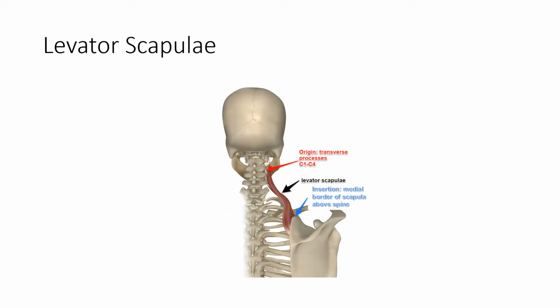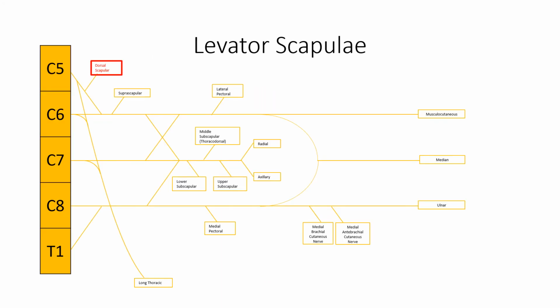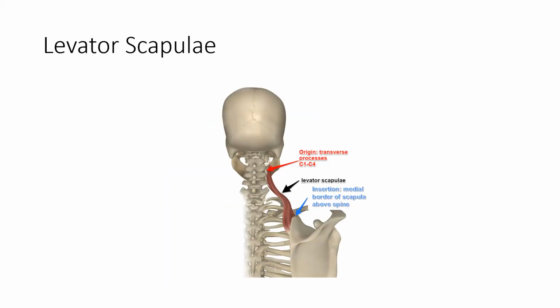Levator scapulae. Origin: C1 through C4 transverse processes. Insertion: medial border of scapula above spine. Innervation: dorsal scapular nerve. Action: elevates scapula and tilts the glenoid cavity inferiorly by rotating the scapula. Blood supply: dorsal scapular artery.